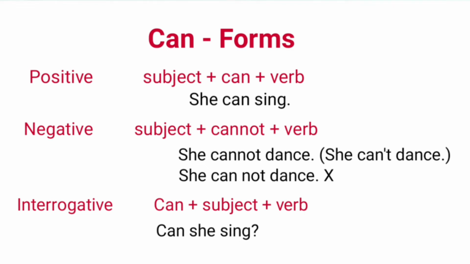Contracted form of cannot is can't. You can't write cannot separately. Always write them as a single word. Don't leave any space between can and not. Interrogative sentence formation is can plus subject plus verb. Example is, can she sing?